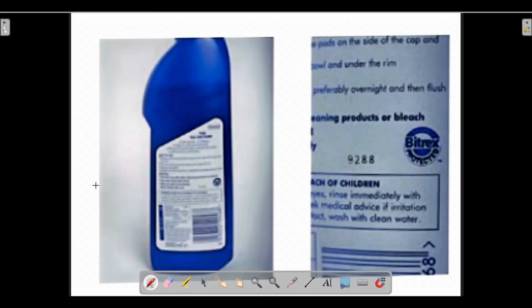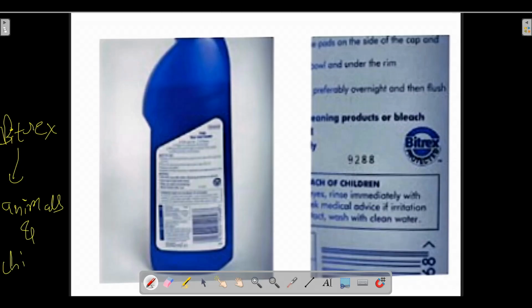Bitrex has been put in the toilet cleaner to protect animals and children from drinking it. Animals here means pet animals.